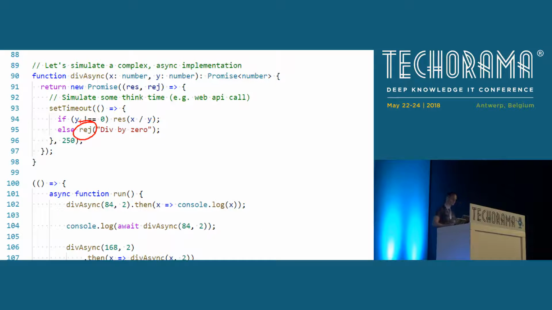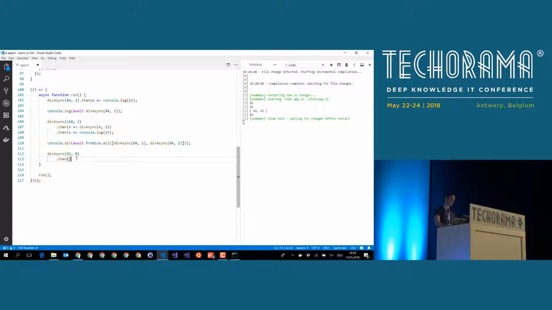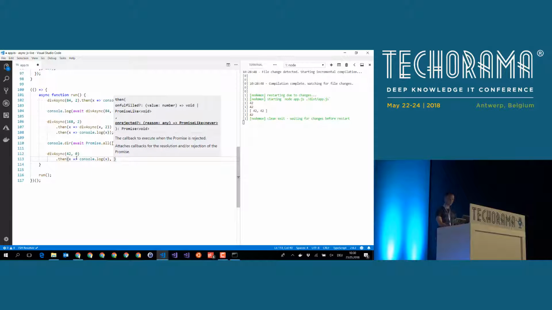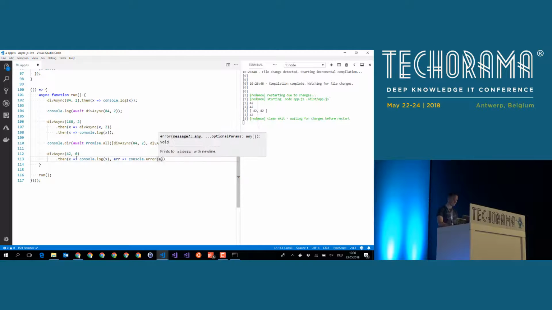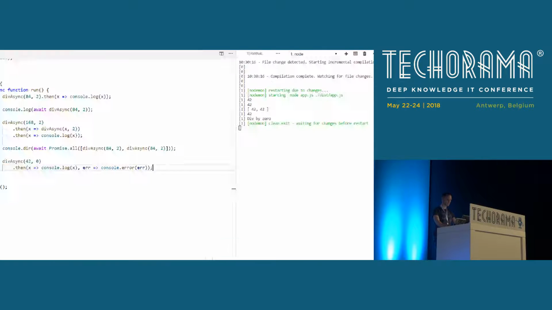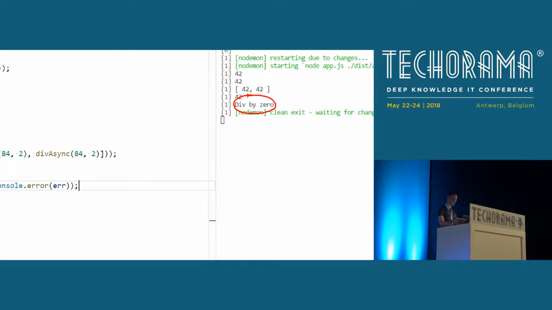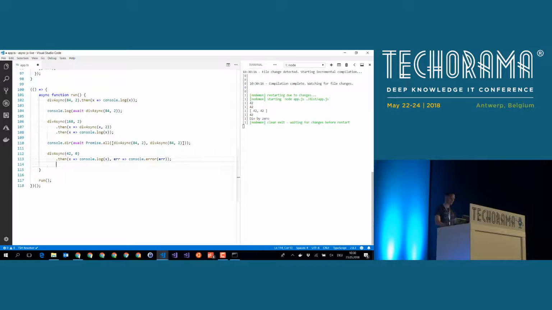Just to refresh your memory, here you see we had this if statement, and if y is 0, it will be rejected. So if we do that one, we could say in the first method, x goes to console log x. And in the second one, we say, for instance, error goes to console.error, error, something like this. And if we run this, we will hopefully see exactly division by 0. This division by 0 comes from our error callback that you see here. So we can provide a callback method that is called in case this is rejected.